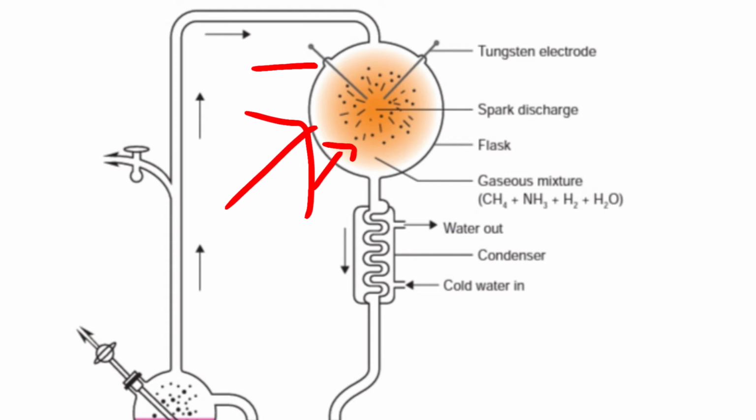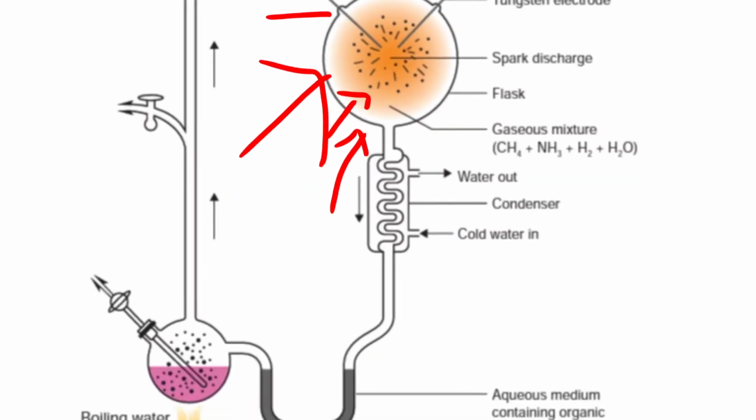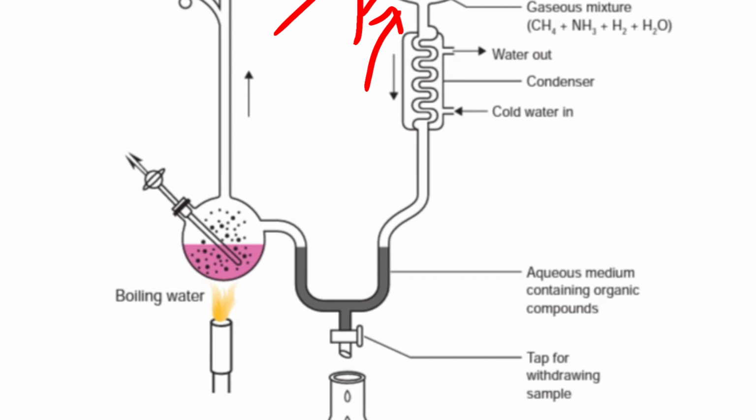Next, you are giving the condenser. The condenser is fixed and you are supplying cool water inside it, because the temperature was high here, and for cooling you are giving the condenser. Then you are fixing an elongator, that is, the tube is extended from the condenser, and there is an aqueous medium containing organic compounds here, and a tap for withdrawing the sample.